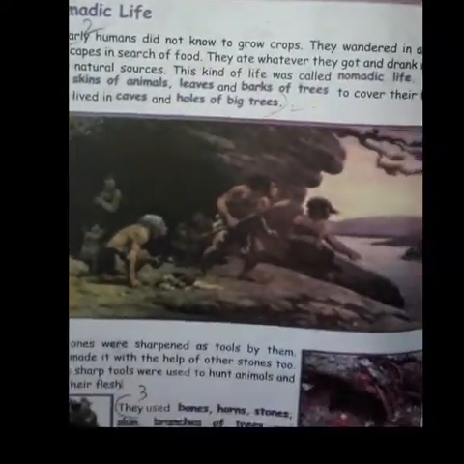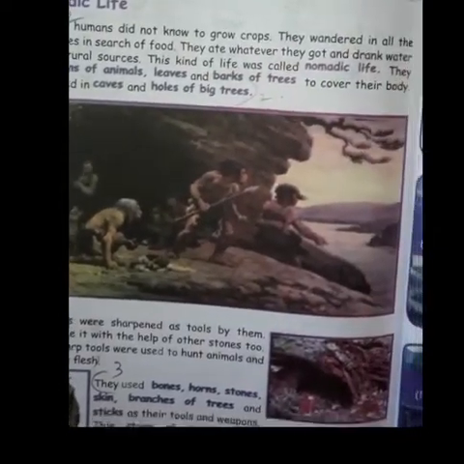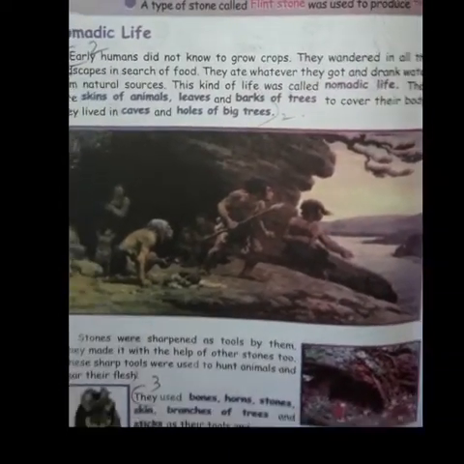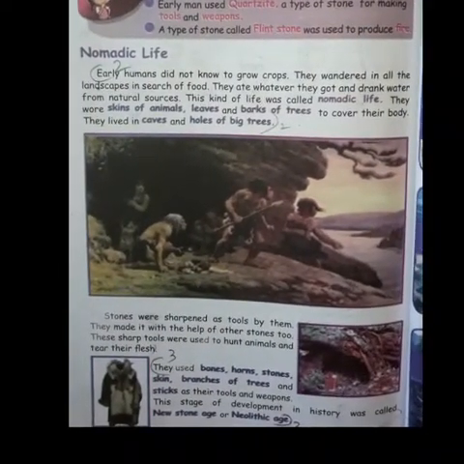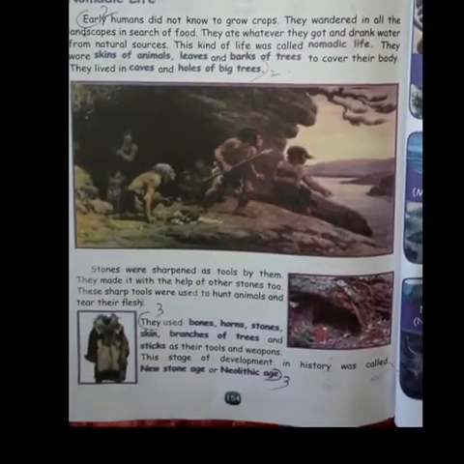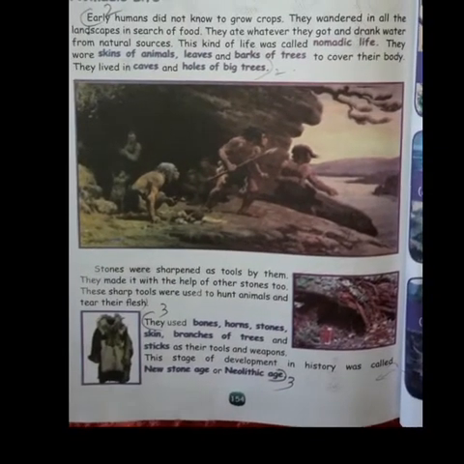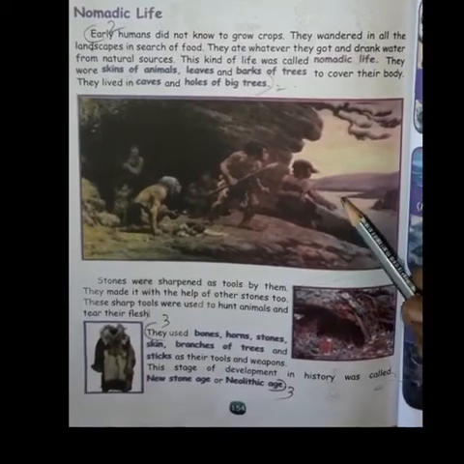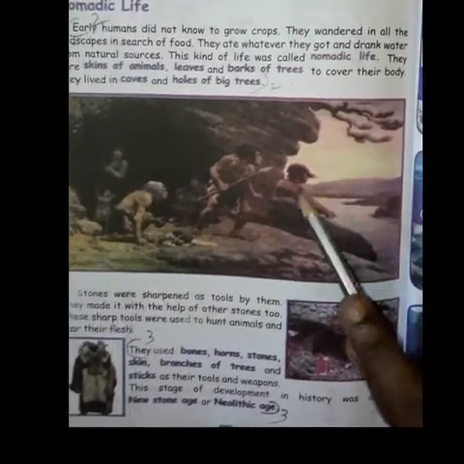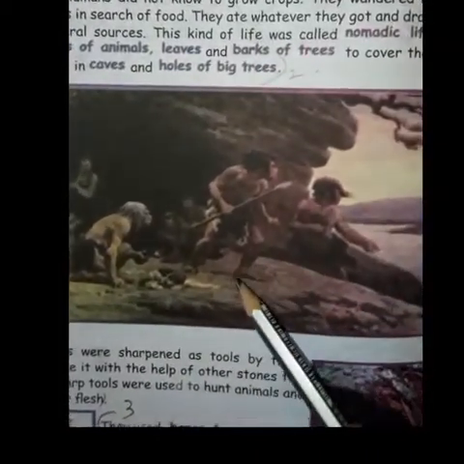Nomadic life. Early humans did not know how to grow crops. This kind of life was called nomadic life. They wore skins of animals, leaves and barks of trees to cover their body. They lived in the caves and holes of big trees. You can see the caves here, how they hide and sit inside.